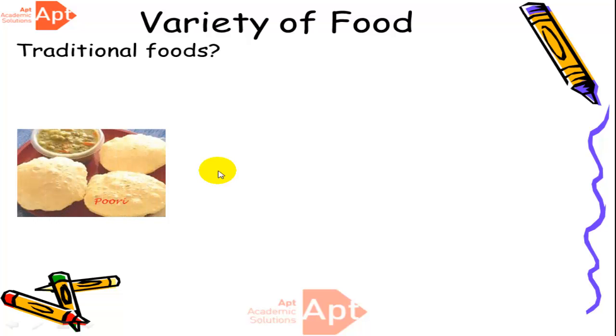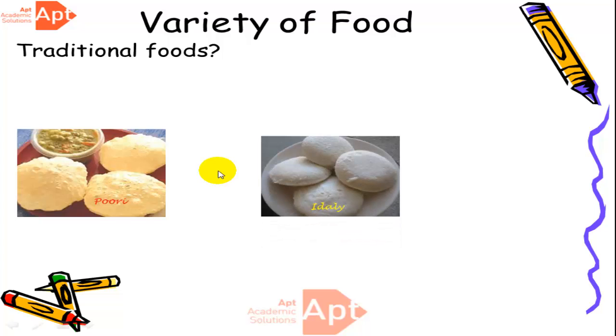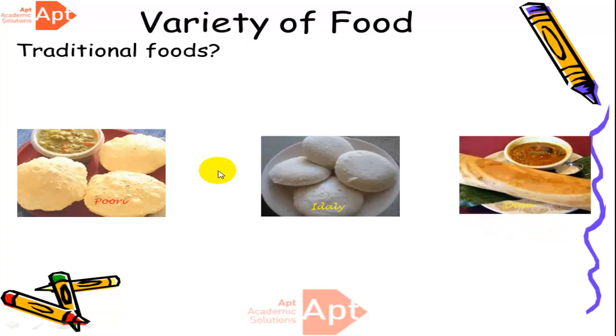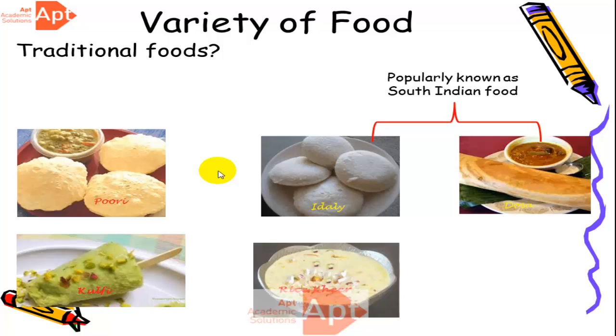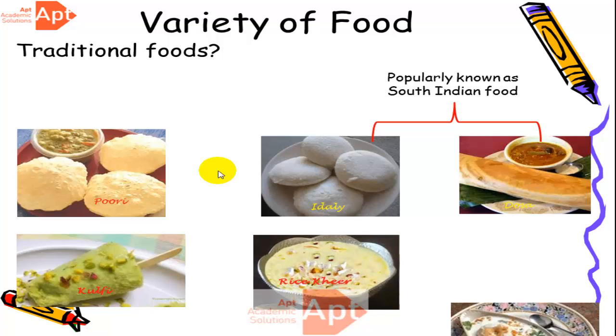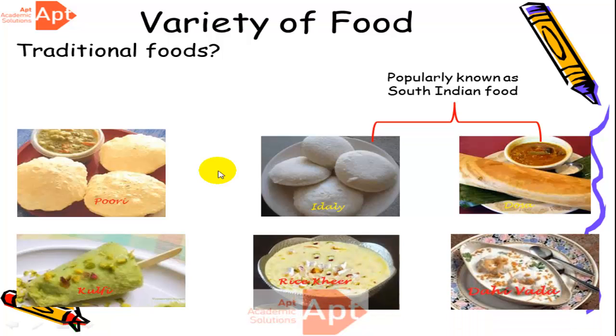Now traditional foods, that means puri, roti, etc. are traditional foods. Now it also includes idli, dosa, which come under the meal of South Indian meals. Now kulfi, rice kheer and dahi vadas are other traditional foods which we have in our day-to-day meal.